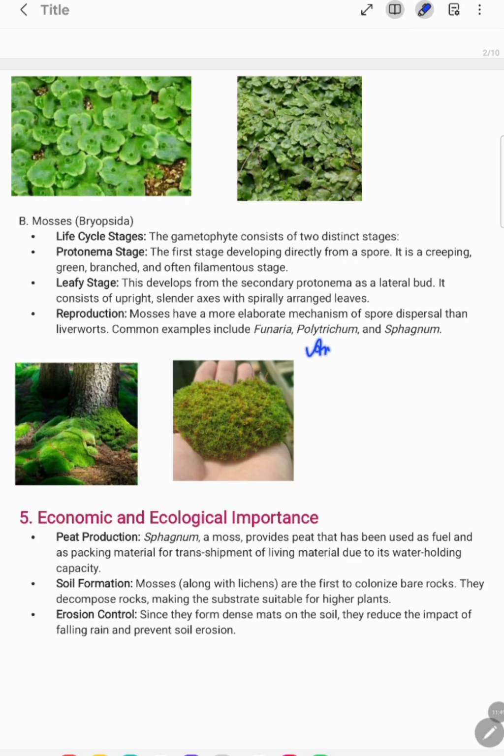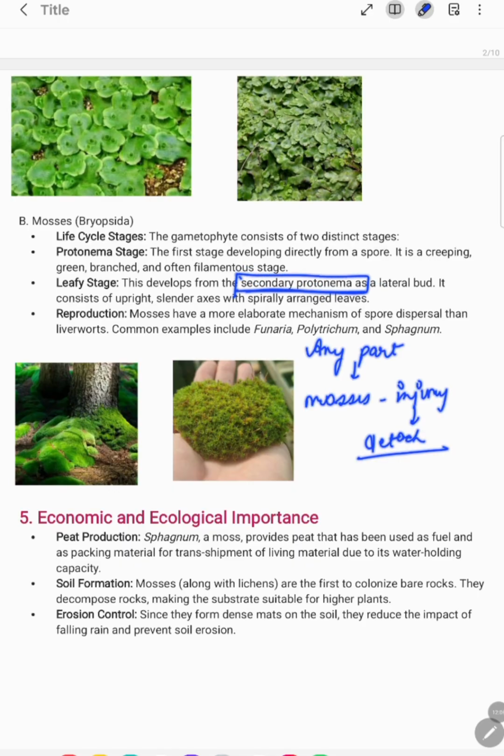Okay, it can develop from any part. ठीक, just imagine the moss get some injury and the part of it get detached, it later develop into the सेकेंडरी प्रोटोनेमा। ठीक है, तो आपका जो सेकेंडरी प्रोटोनेमा होता है वो डेवलप होता है किसी भी पार्ट से मॉसेस